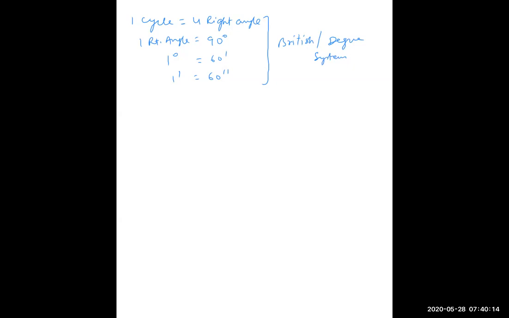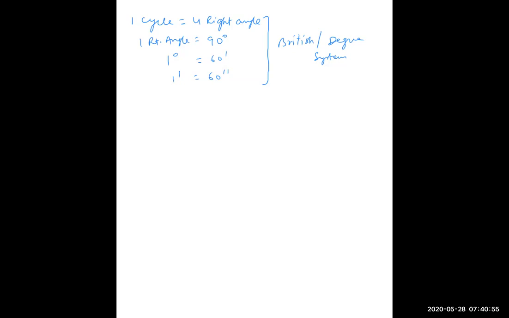But the French people thought: suppose you see in the CGS and MKS systems, they are multiples of 10. Millimeter, centimeter, decimeter, meter, kilometer, everything is a multiple of 10. 10 millimeters is equal to 1 centimeter, 100 centimeters is equal to 1 meter, and 1000 meters is equal to 1 kilometer and so on.